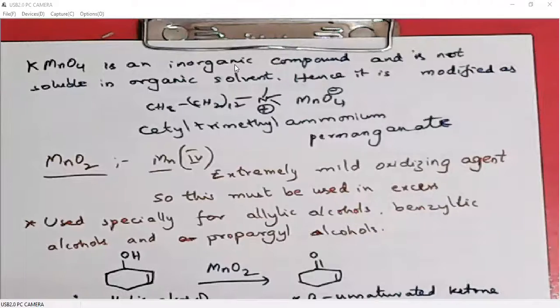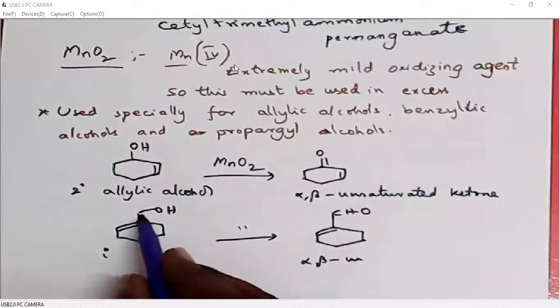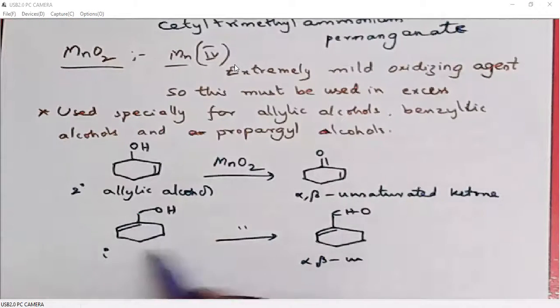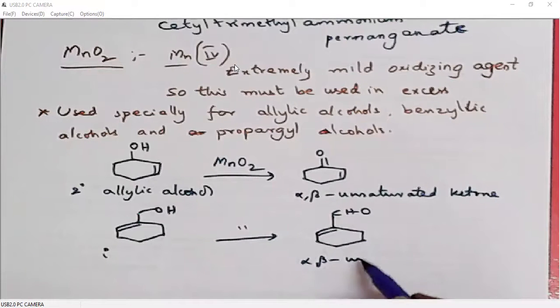If it is a primary allylic alcohol, we get an alpha beta unsaturated aldehyde.